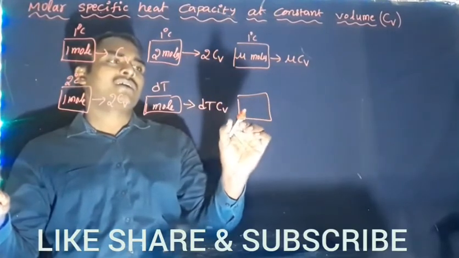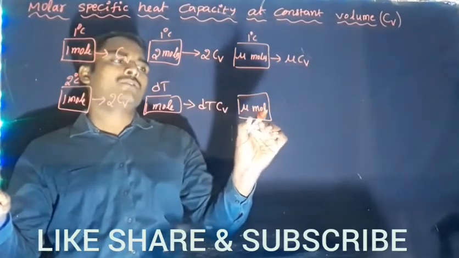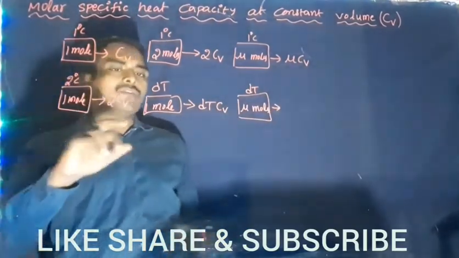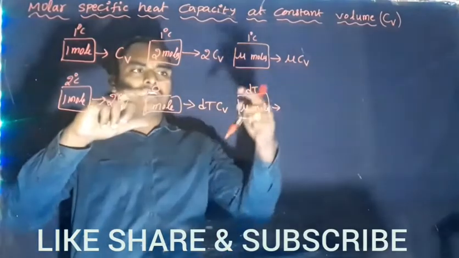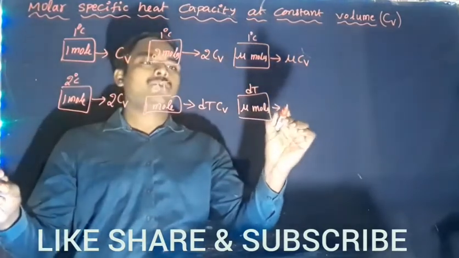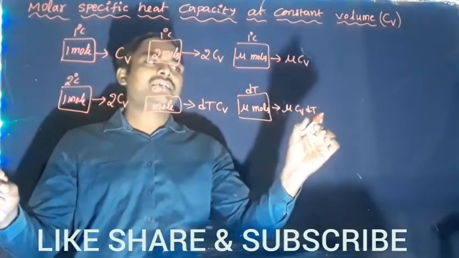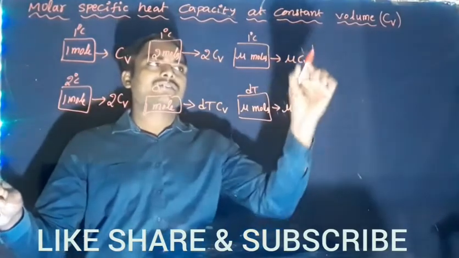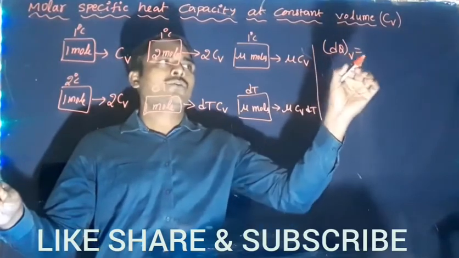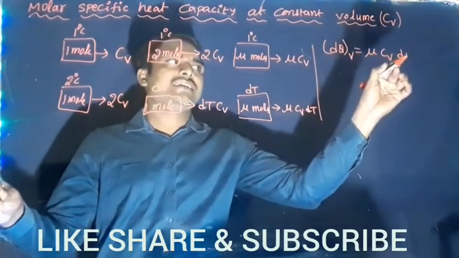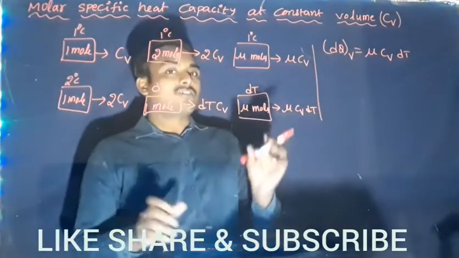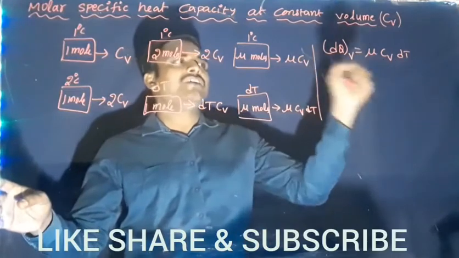Next, last step. So we'll take mu number of moles. For dt degree Celsius, how much heat energy required? So for 1 mole, dt Cv. For the same rise in temperature dt, for mu moles, mu into Cv into dt. This is the heat energy required. So heat energy required at constant volume equal to mu Cv dt.